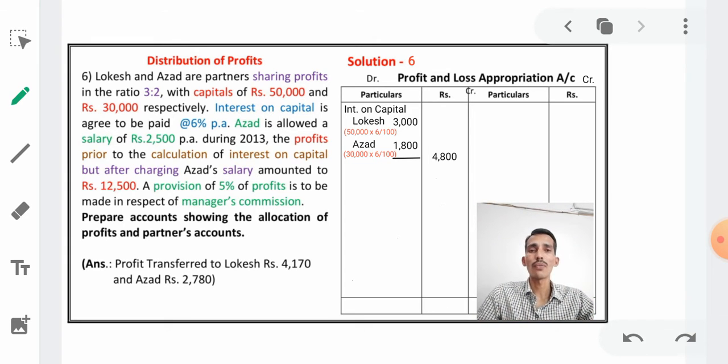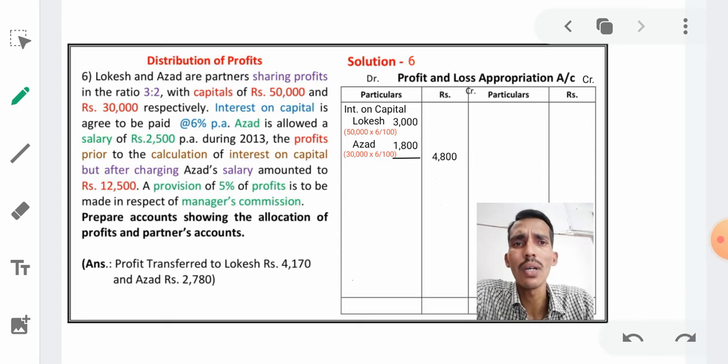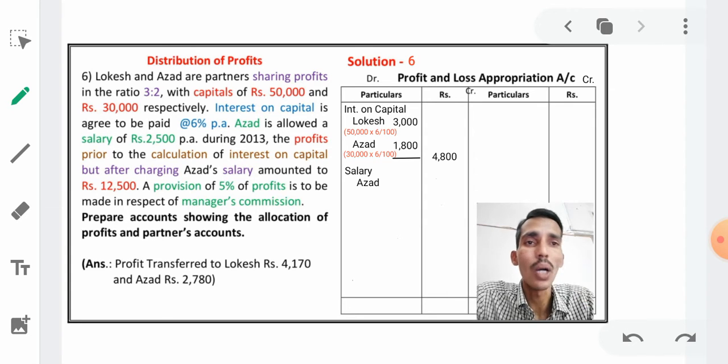In the last problem we saw the monthly salary, and if it is given in the problem as monthly salary, then we have to calculate for 12 months, but here it is given yearly, per annum. Per annum means we take the direct amount 2,500 as salary. Take salary, whose salary? To Azad. How much? 2,500 we have to take directly, right?